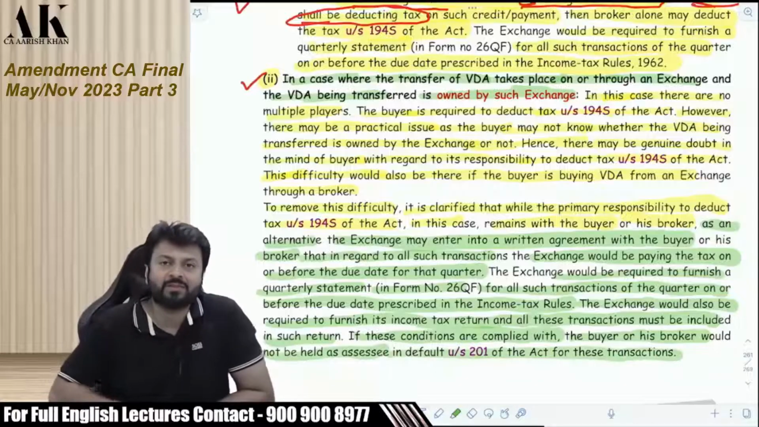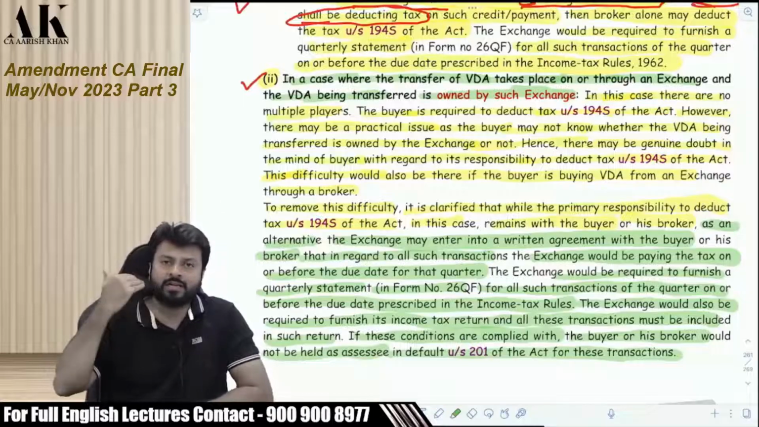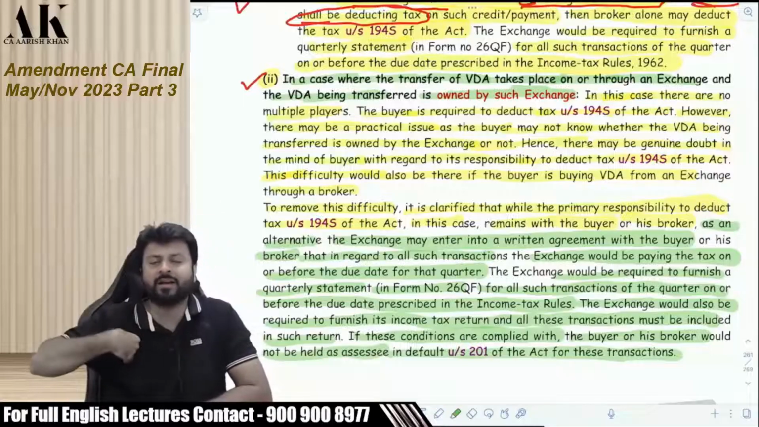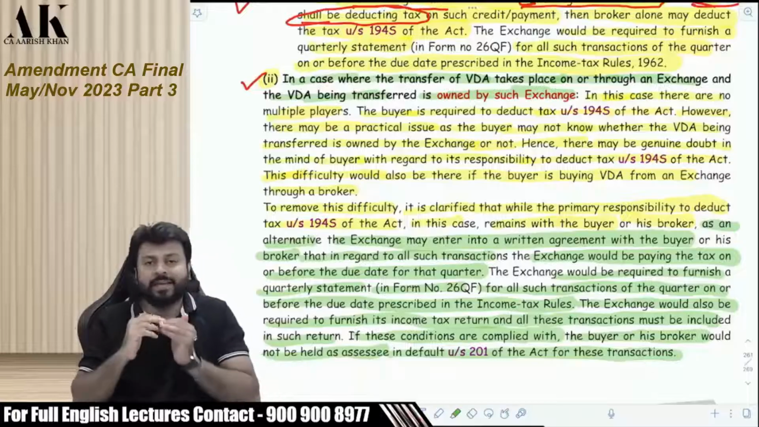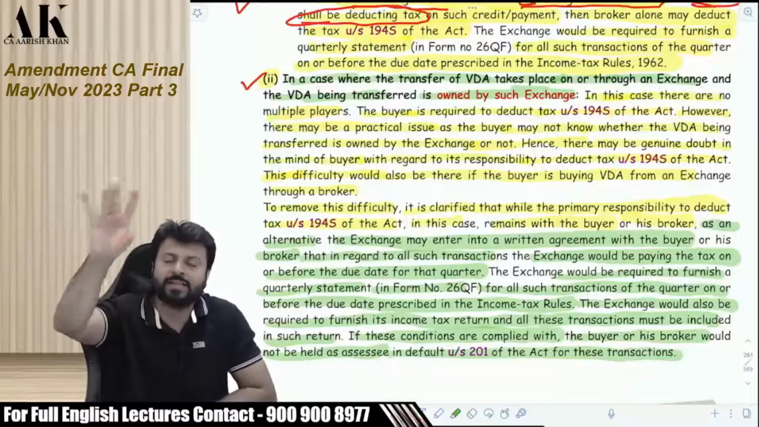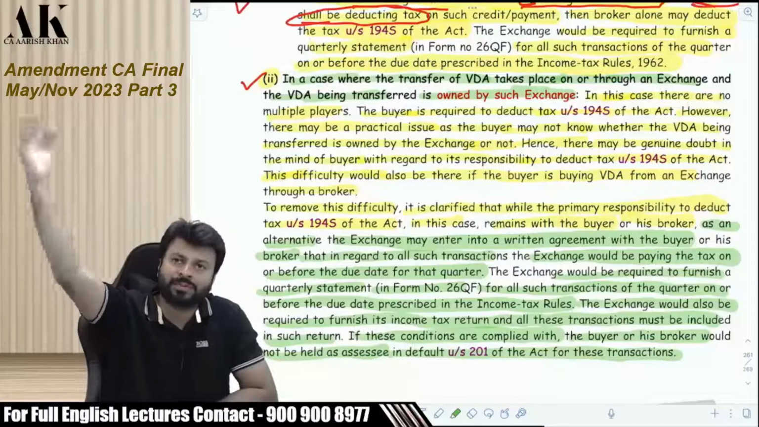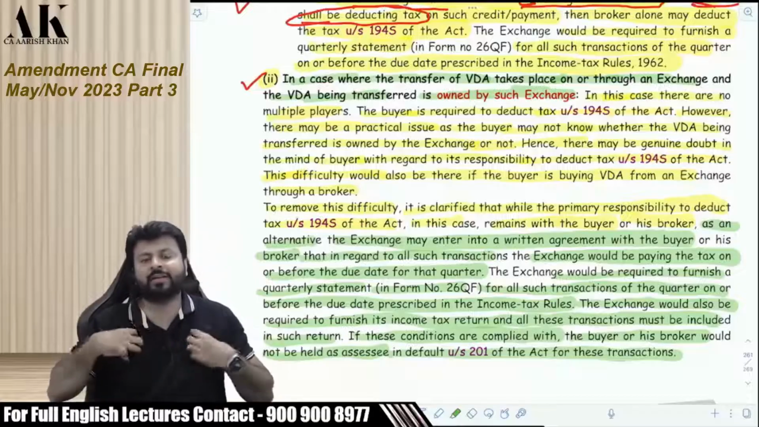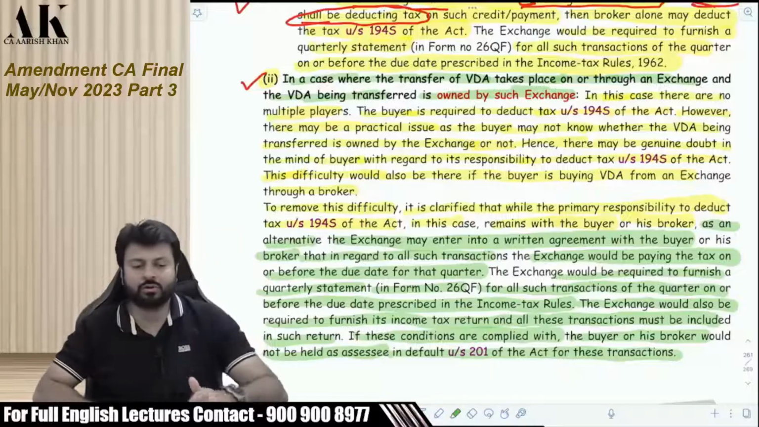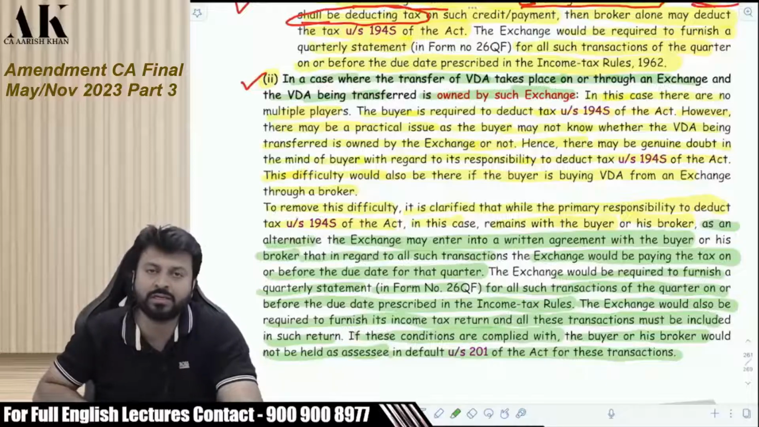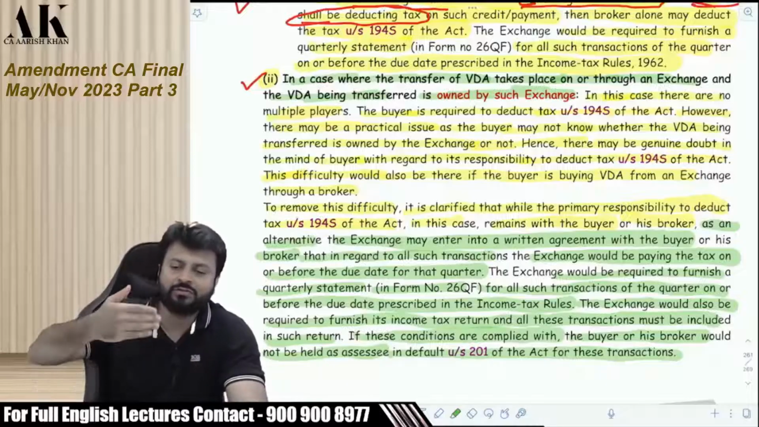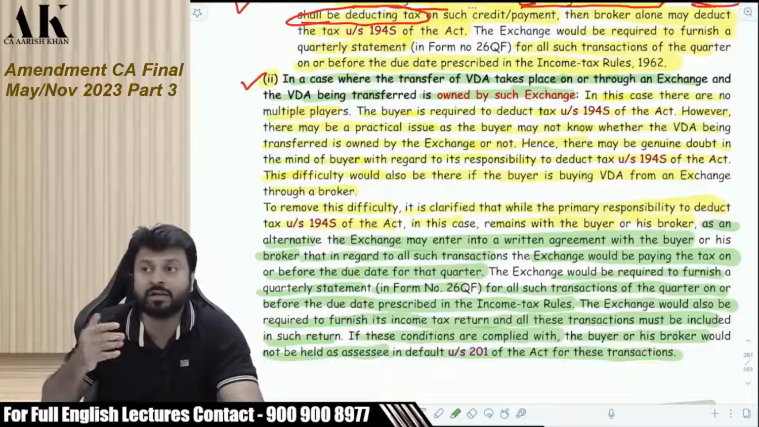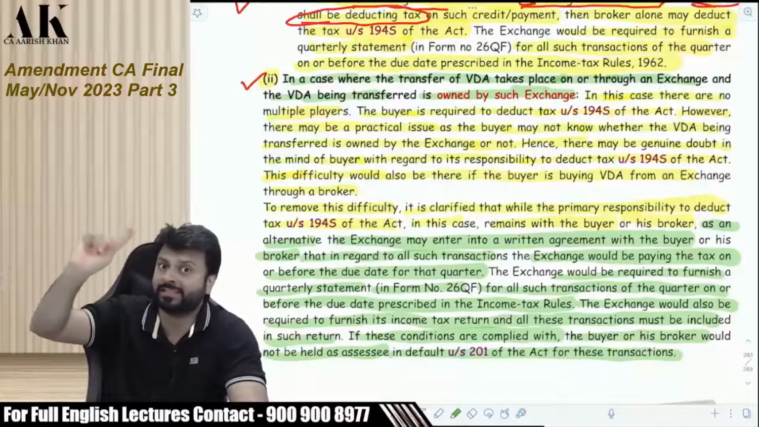Okay. If the virtual digital asset is owned by the exchange, the buyer and the broker can enter into an agreement with the exchange. The exchange will be liable to pay the tax, and then you will be absolved from paying what? Tax, and you will not be treated as assessee in default. Just go through this first question, a great question on virtual digital asset. So the first question has two parts. The first part is what? Where the asset is owned by some third person, not by the exchange.